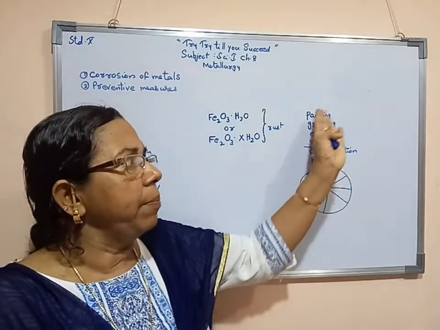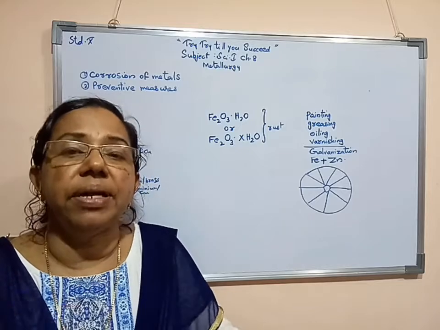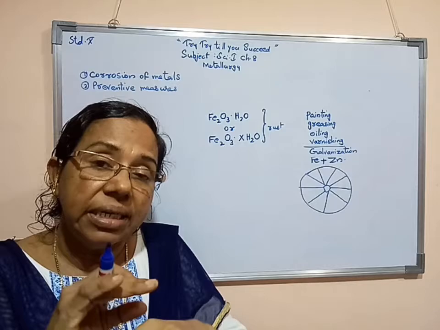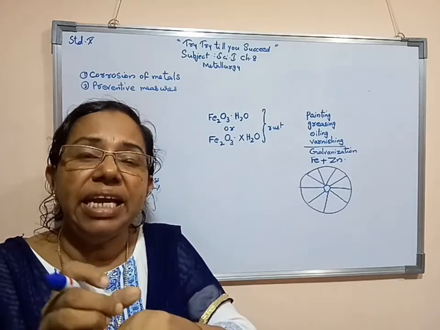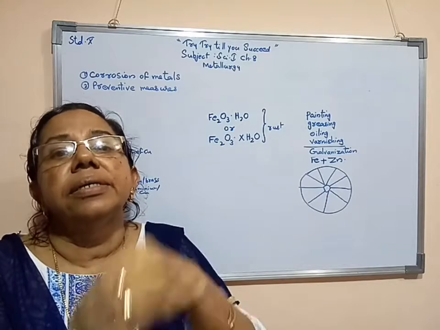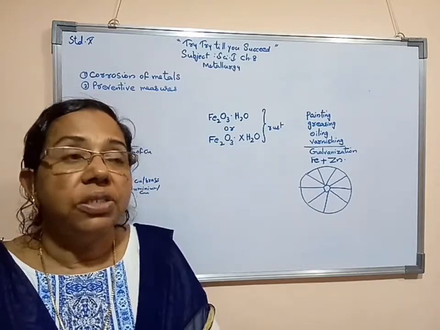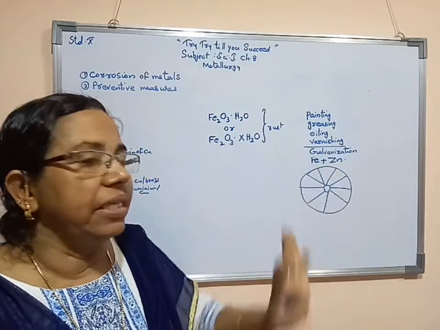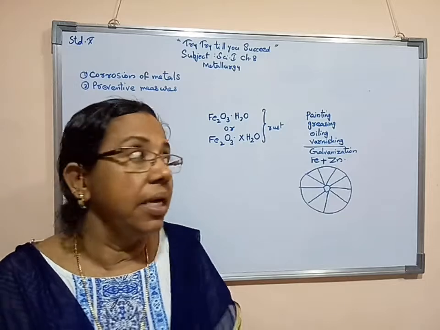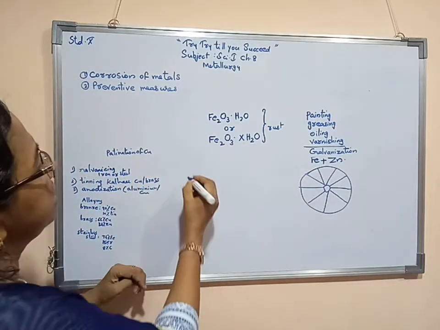Varnishing is also like a painting process. After applying varnish, it will remain for more days without getting any rust. Once the varnished part is exposed, moist air will enter and the rusting process will begin. So these are the various methods for protecting iron objects from rusting. Now we are studying another process, that is tinning.